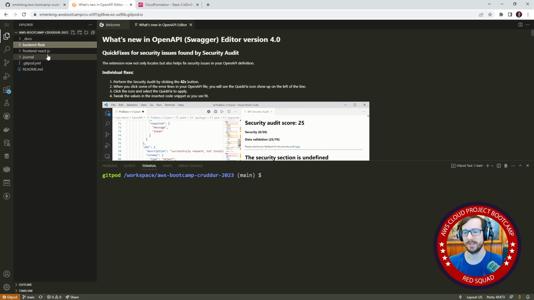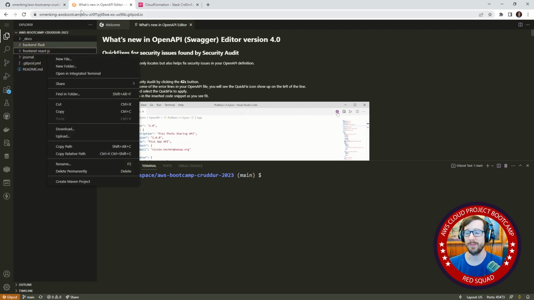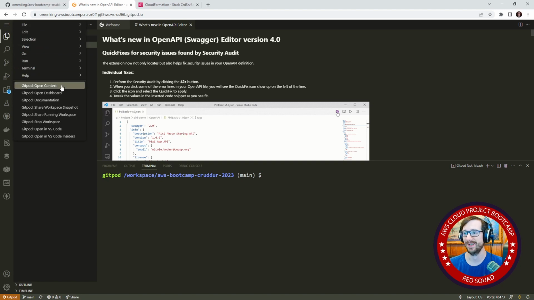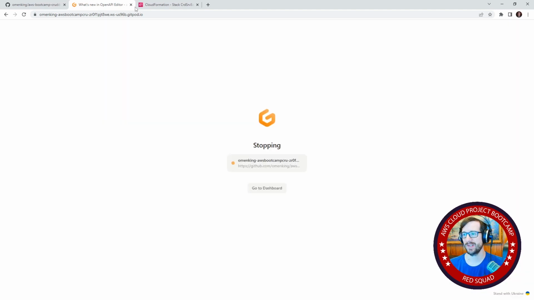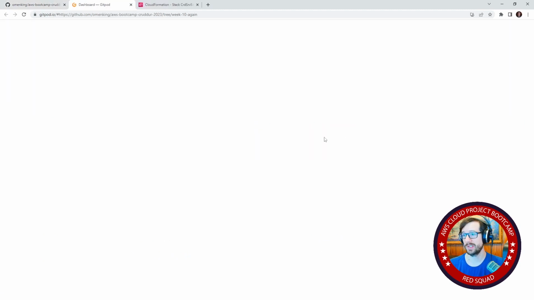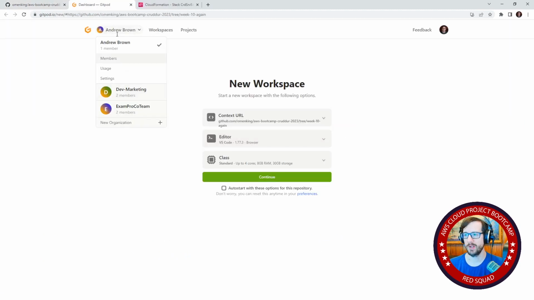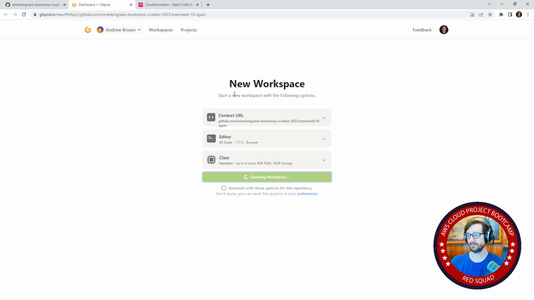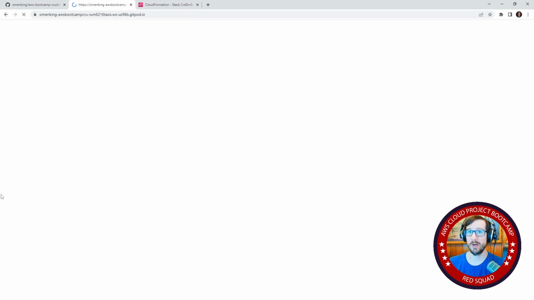And this happens to me all the time. It opened up the wrong branch. I cannot tell you how many times that has happened. I was on week 10. They just changed it so there's organization, so it made a new one for me, and I was on the wrong one. It told me I was out of credits, which I'm not. And so we will open this up again. Okay, and I'll see you back here when the environment is ready.